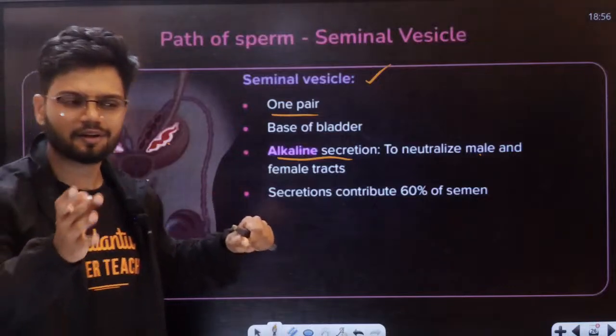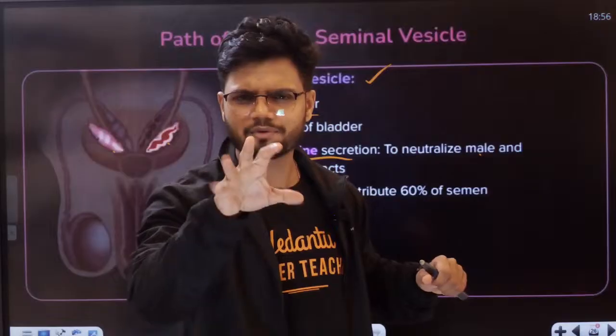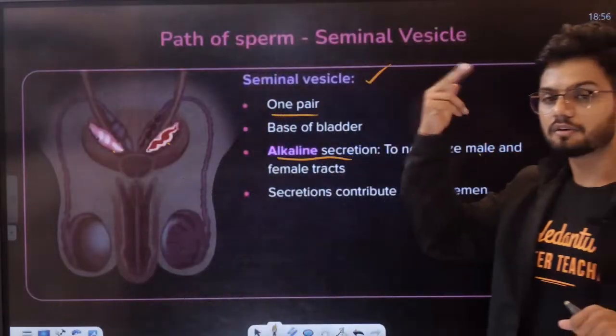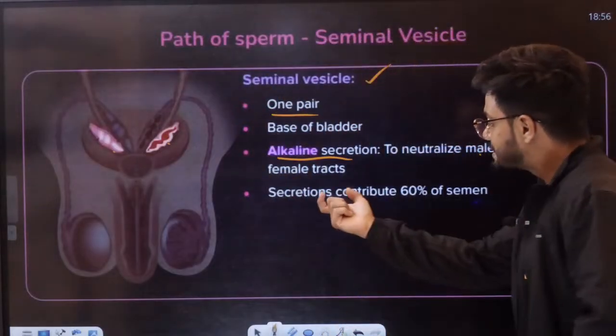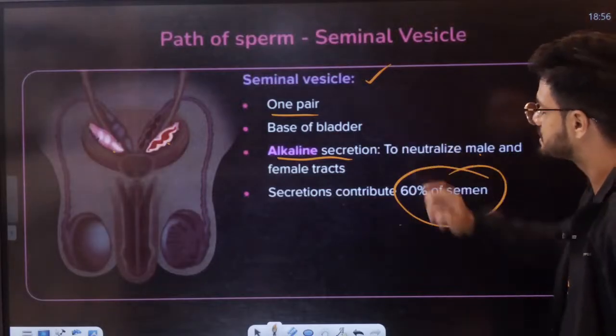It is alkaline. Students, the meaning of alkaline is high pH or low pH? Anyone? Basic chemistry people? Alkaline means more or less pH, tell me in the chat. Now, the secretion contributes to 60% of semen. 60% of semen is coming from the seminal vesicle itself.